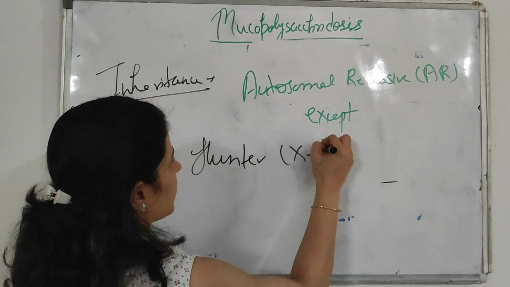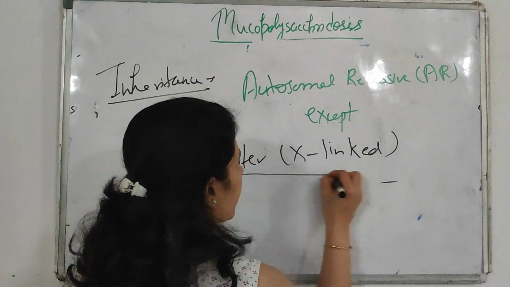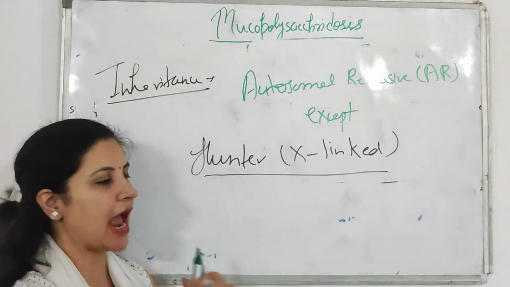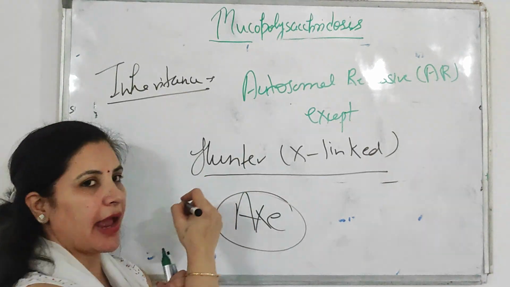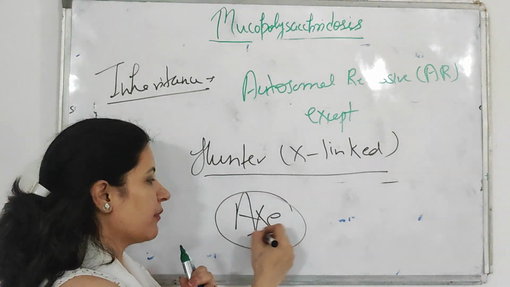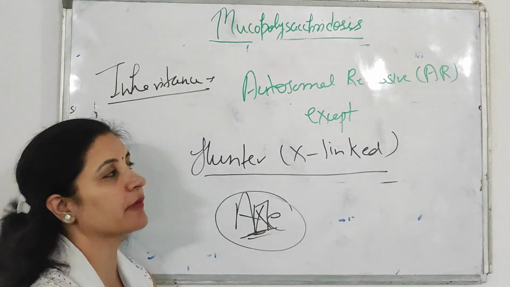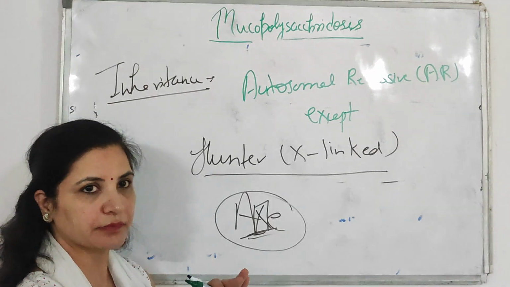Hunter is an X-linked disorder. It also has a mnemonic: if one goes for hunting, then the hunter is carrying the axe with him for hunting animals. So from the axe you can remember Hunter is the only disorder which is X-linked. Otherwise all mucopolysaccharidosis are autosomal recessive.